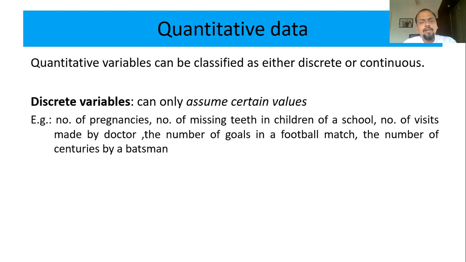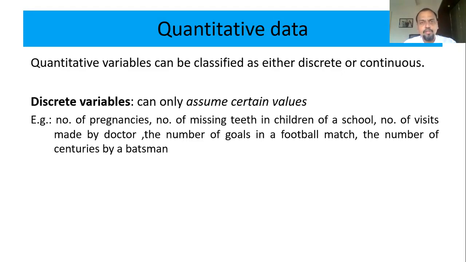Good. Examples are number of pregnancies, number of missing teeth in children, number of visits made by the doctor, number of goals, number of centuries, number of wickets. All of these take only certain values. Say the number of goals by a player in a particular match: it can be 0, 1, 2, 3, but it takes only certain values. Number of pregnancies can be 0, 1, 2, 3, 4, maximum 5. So all these are considered discrete variables because they take only certain values in a given range.